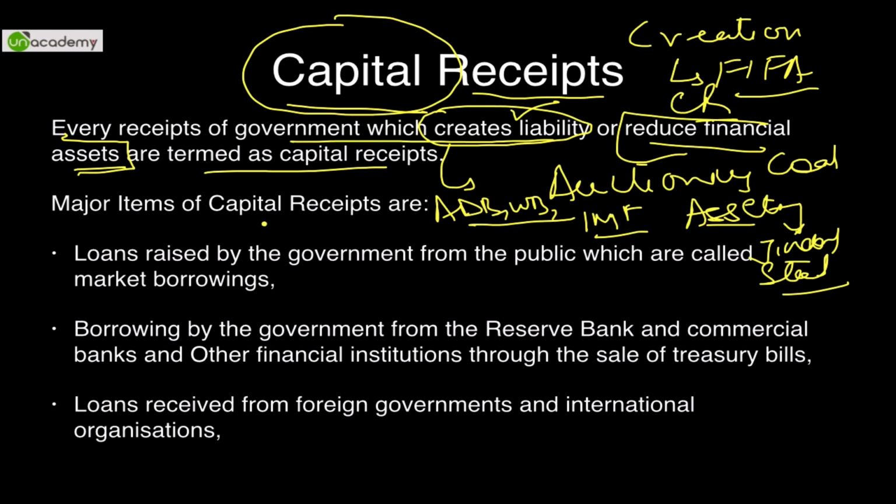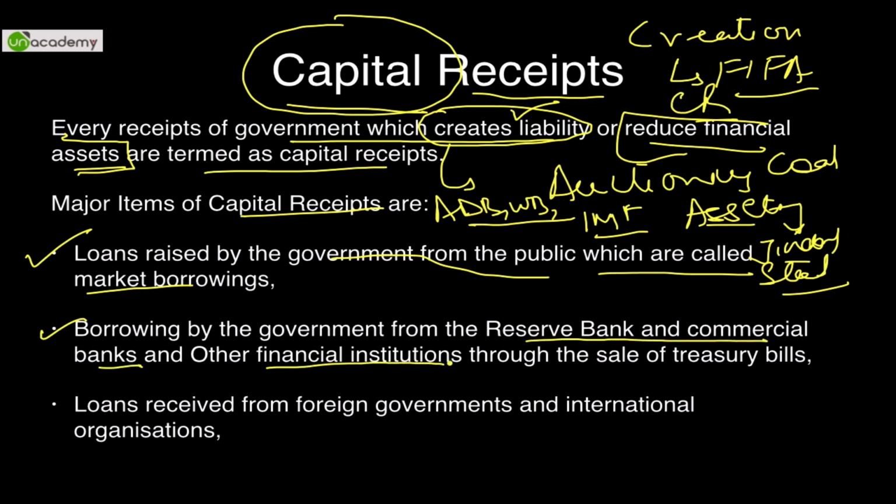So what forms the major items of capital receipts? First is loans raised by the government from the public, which are called market borrowings. Second is borrowings by the government from the Reserve Bank and commercial banks and other financial institutions through the sale of T-bills or treasury bills, something that I would discuss in the upcoming lectures. Third is loans received from foreign governments, institutions, and international organizations like the World Bank.